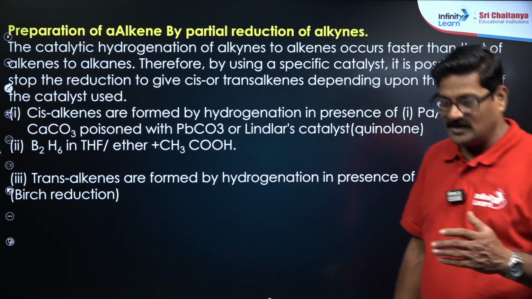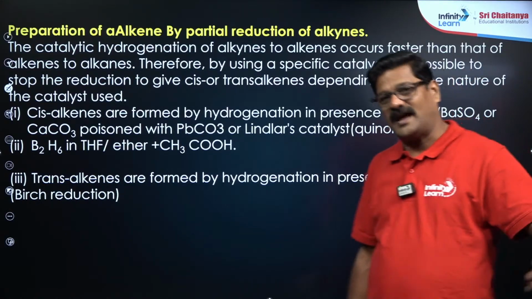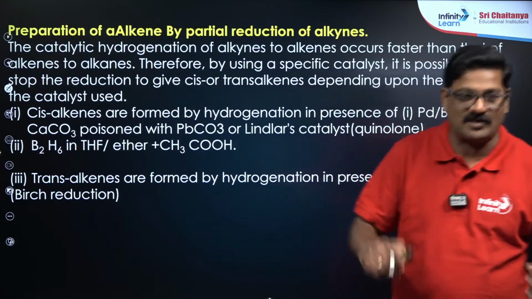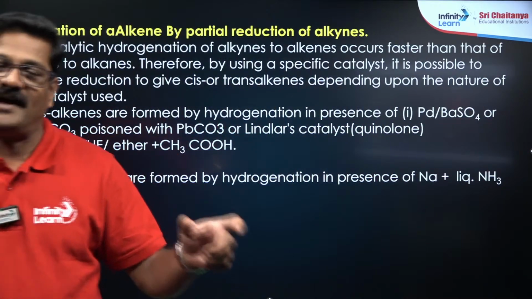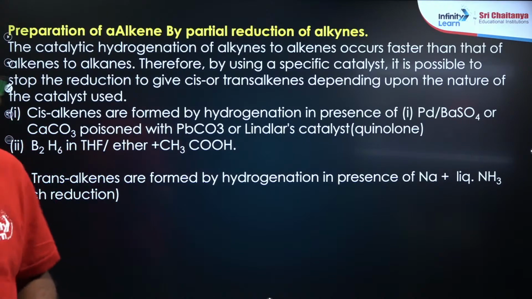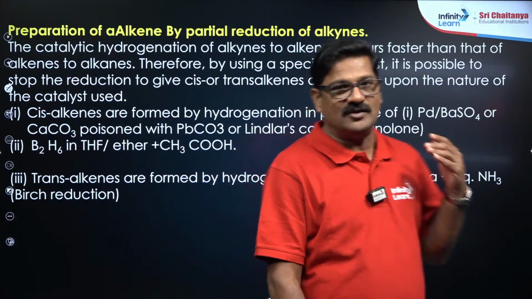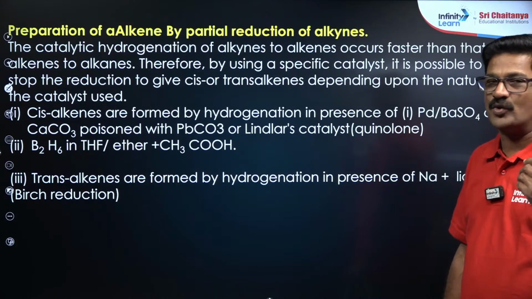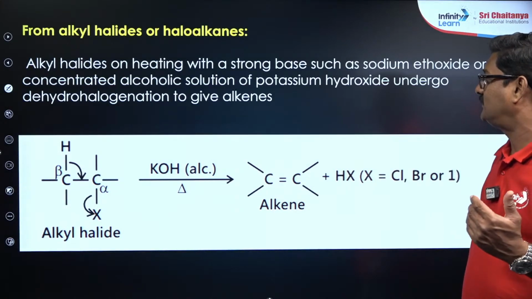Whenever you just add hydrogen to an alkyne, that catalytic hydrogenation is going to be such a fast reaction, you can't stop it, so you are going to end up at the alkane level. But I just want to stop the reaction at the alkene level. For that I can use Lindlar's catalyst, or I can go with sodium and liquid ammonia. I just want to discuss that kind of thing here.